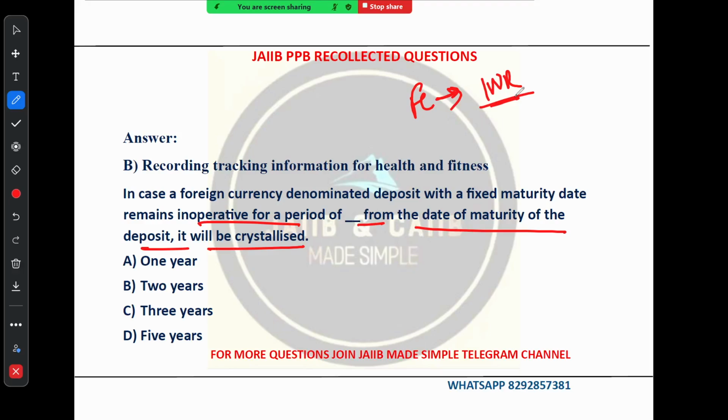Remember it. So if your foreign currency deposit matures and you can't withdraw the money or reinvest it within 3 years, the bank will automatically convert it into INR at the prevailing exchange rate. So why does this happen? This happens to prevent money laundering, to protect the depositor, and to encourage economic activities. Now what happens after crystallization? You can claim your INR proceeds or the foreign currency equivalent. So options are 1 year, 2 years, 3 years, 5 years. The correct answer will be option C, that is 3 years. Hopefully this concept is clear now. Now let's see the next question.